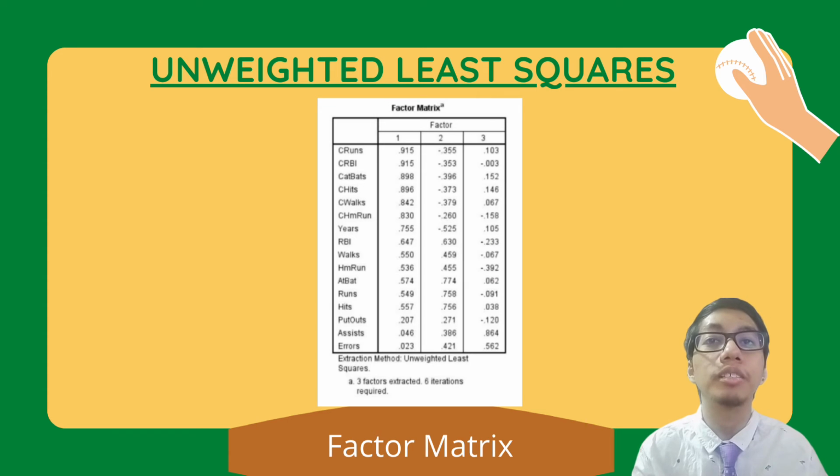This is the factor matrix of unweighted least squares, before rotation. It shows that 3 factors were extracted given the eigenvalues are more than 1. By using the standard cutoff at 0.5, there are 13 items in factor 1, 4 items in factor 2, and 2 items in factor 3.